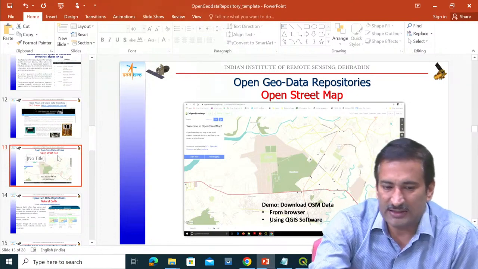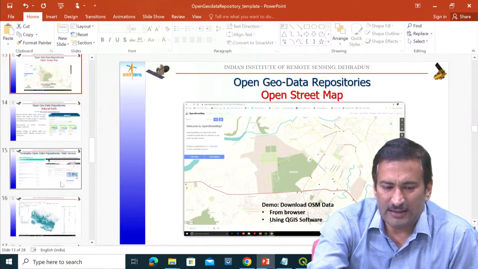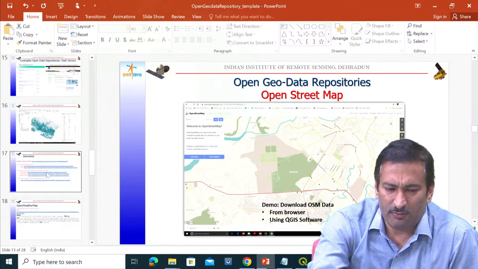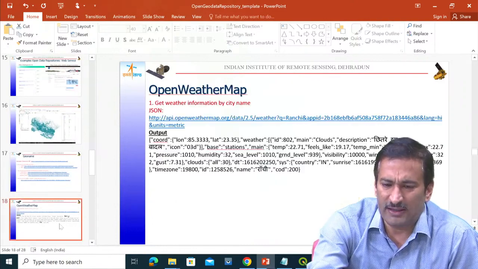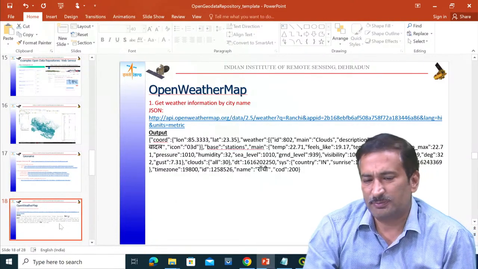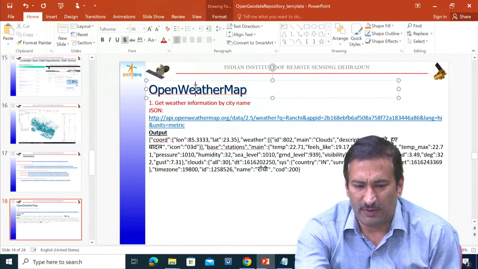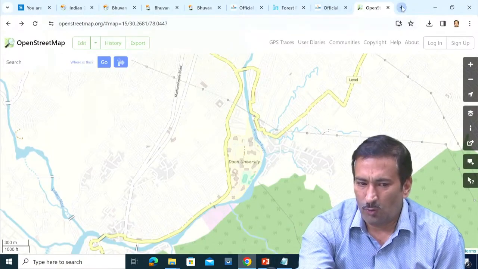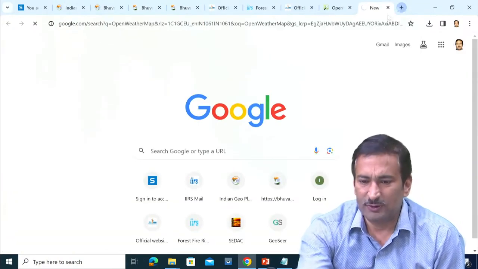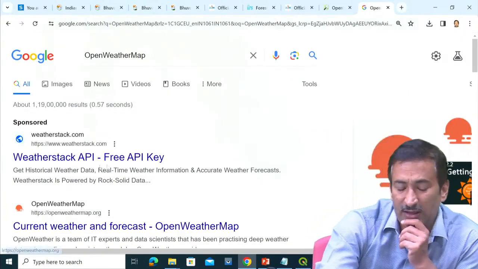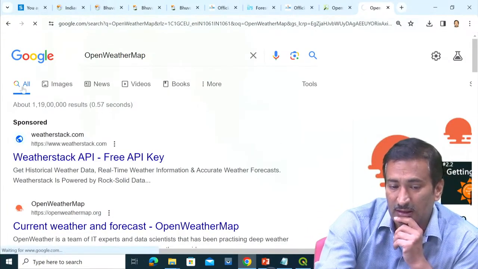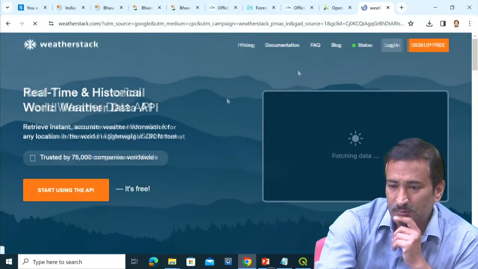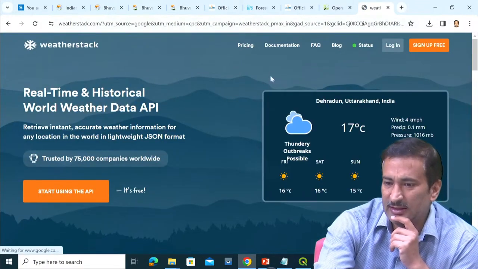But I have another example with me. That example is Open Weather Map. This particular website is also a very good website basically. If you just check it here, Open Weather Map gives you the data through a free API also basically. There are many things there.